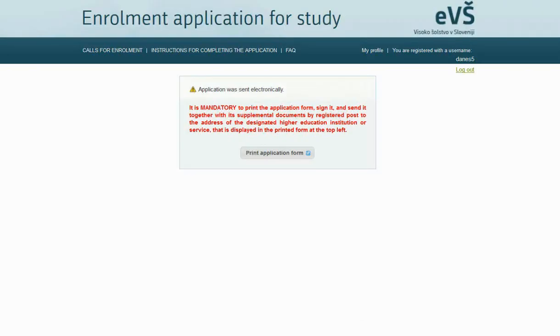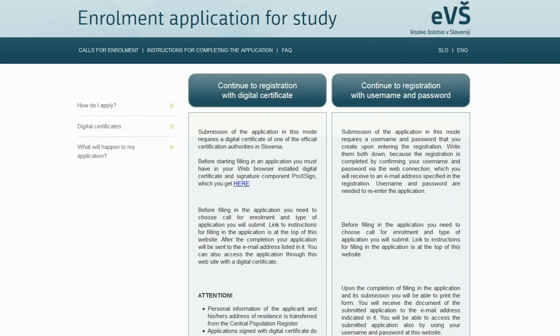Upon successful electronic submission of the application, an electronic confirmation message with the enrollment application will be sent to your email address. Enrollment applications sent electronically cannot be changed. As long as the application deadline is open, you can delete it and fill in another application form from the beginning. Log out of the enrollment application.